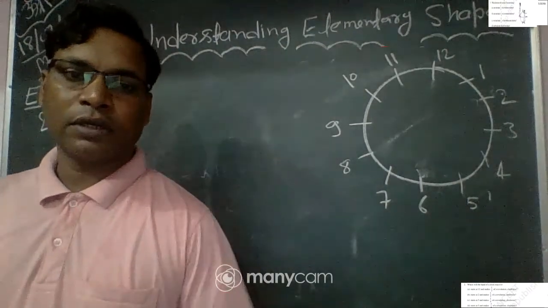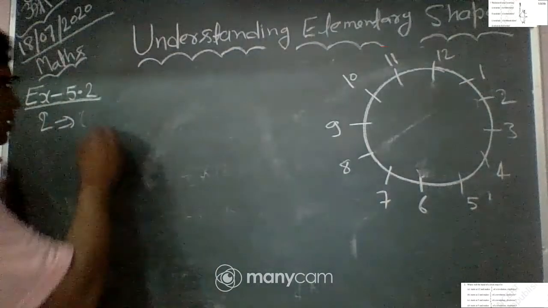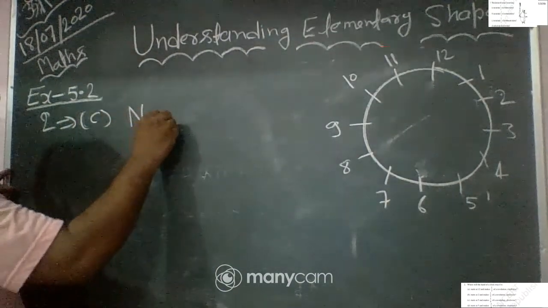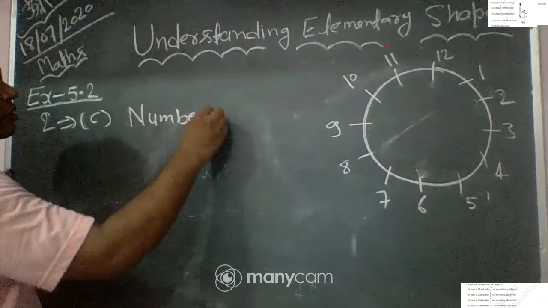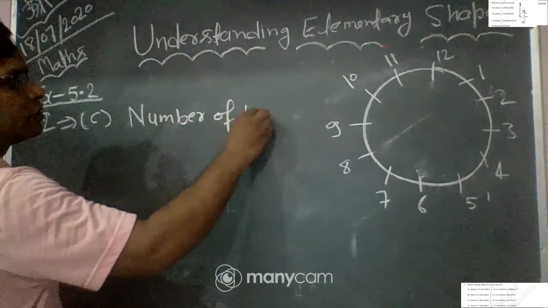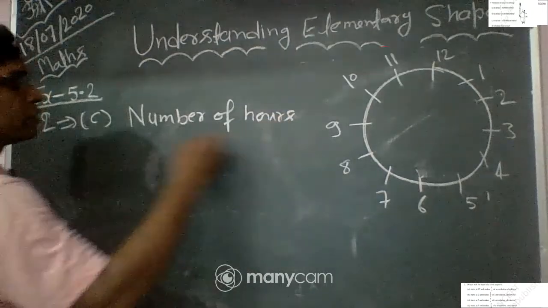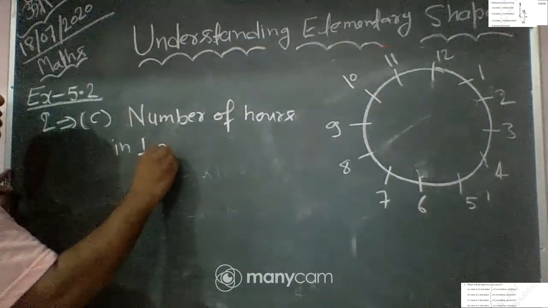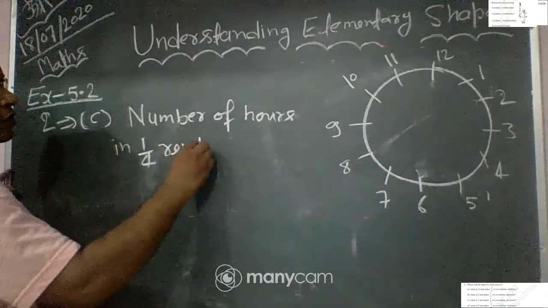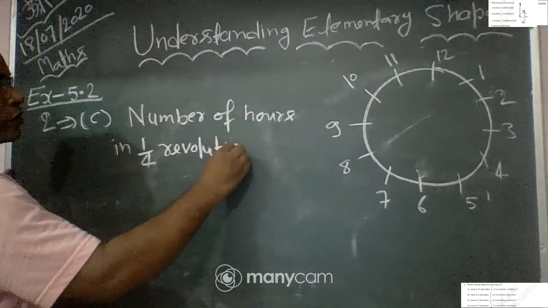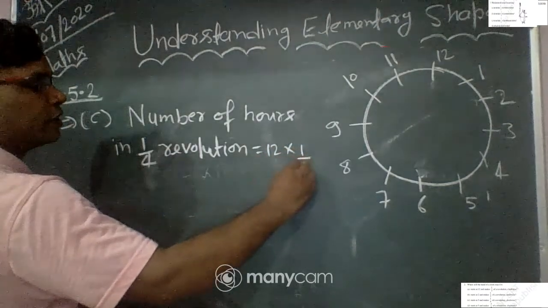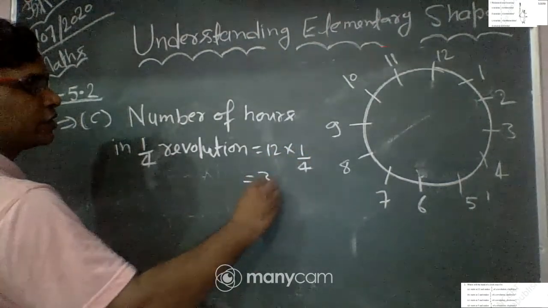In the C part, the number of hours in 1 by 4 revolution is equal to 12 into 1 by 4. This is equal to 3 hours.